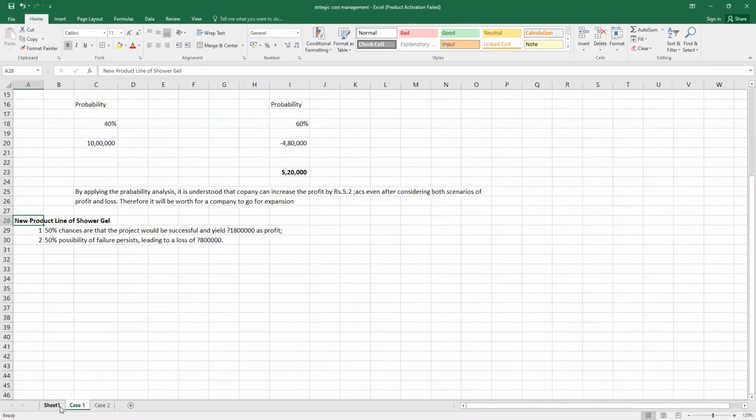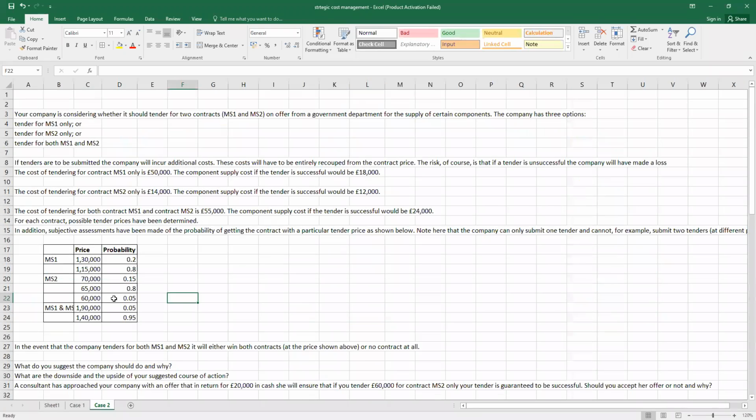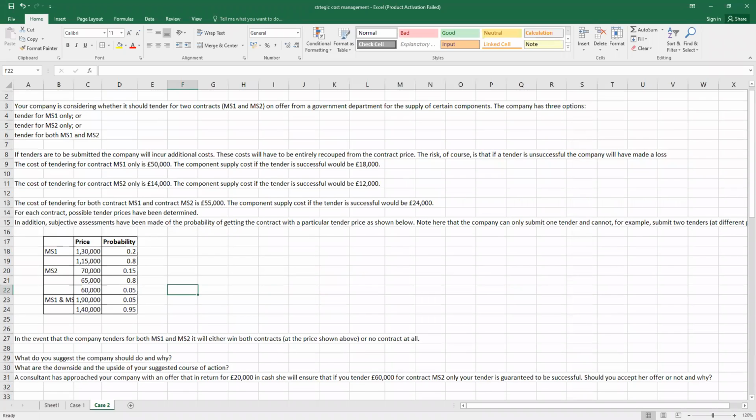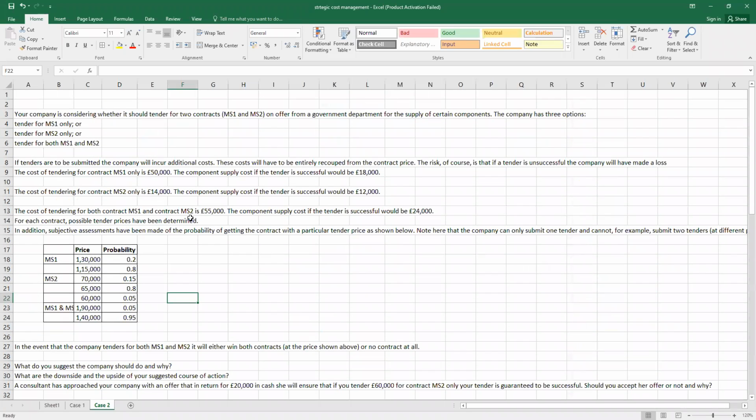I'm going to share the Excel sheet with you, so you can compare whether you have learned the decision tree analysis and the impact of costing together. So I would like to request you, we have just 5 to 6 minutes in hand. Please try to solve it, and definitely I'm going to share this worksheet with you. And tomorrow we are going to start with risk management. On Sunday, again, we will start solving new cases related to strategic management.